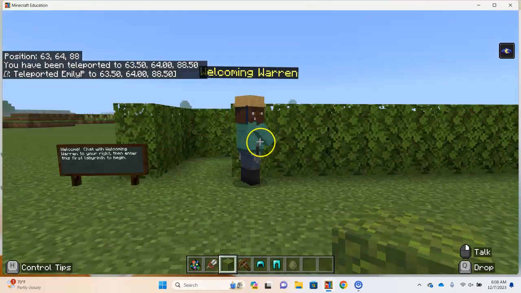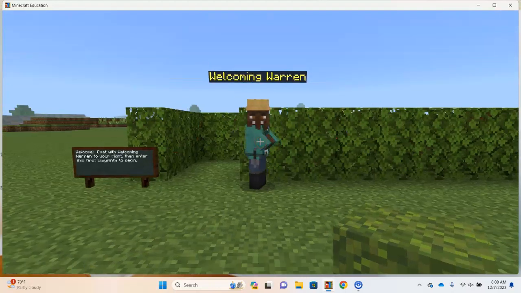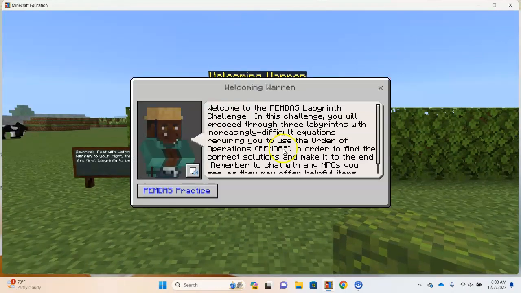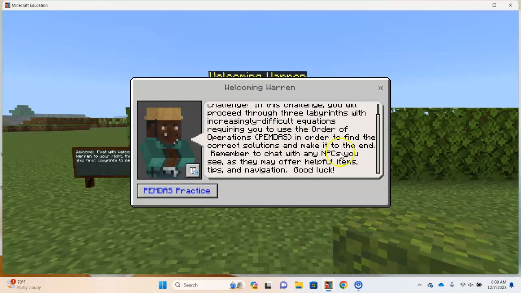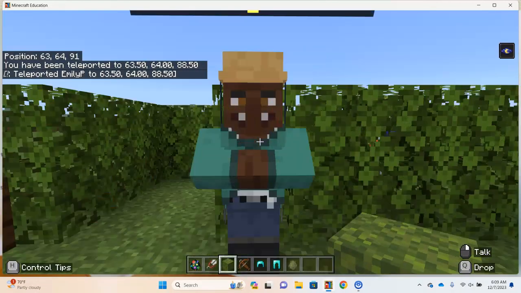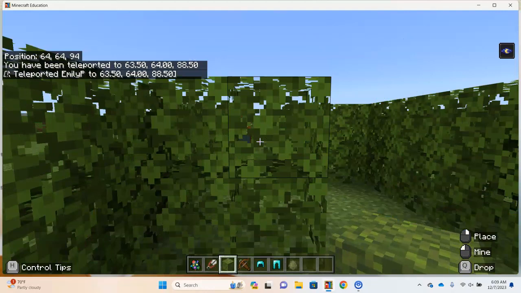So here we are. We see NPC Warren welcoming us, with a poster to the left of the entrance telling us to interact with him. He welcomes us to the challenge, reminds us we're using the order of operations, PEMDAS, and to interact with all NPCs. He does not have a song for us, but he has PEMDAS practice, just about 10 problems, where students can test their skills and make sure they really are ready for this challenge. So let's go ahead into the labyrinth.